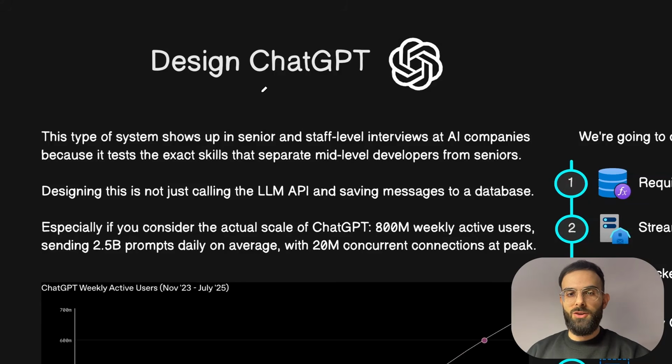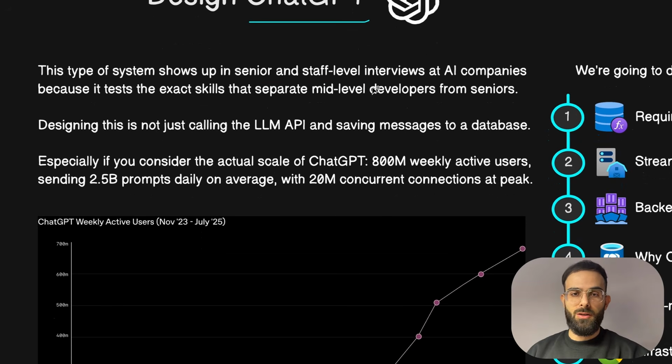Let's design an AI chat system like ChatGPT from scratch. This type of system is very common and shows up for senior and staff level interviews, especially if you're interviewing at AI companies, because it tests the exact skills that separate mid-level candidates from seniors.